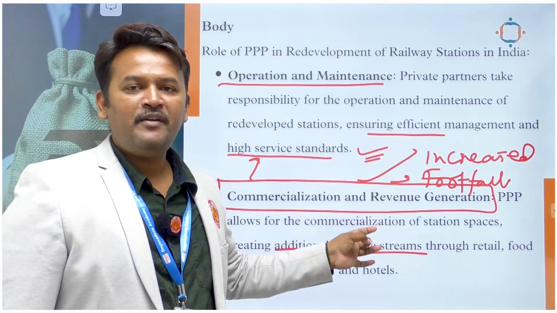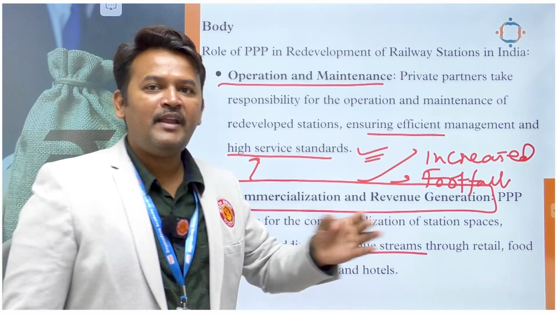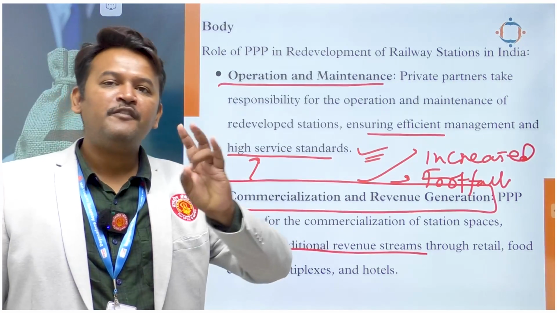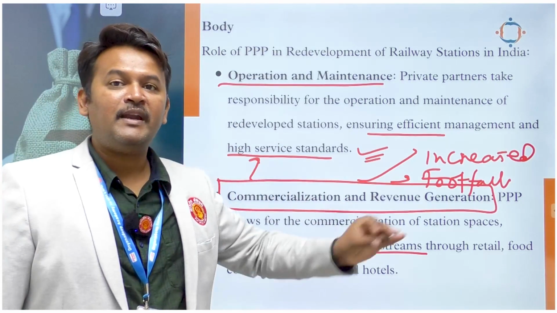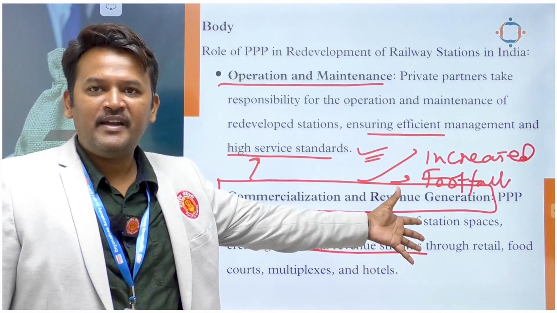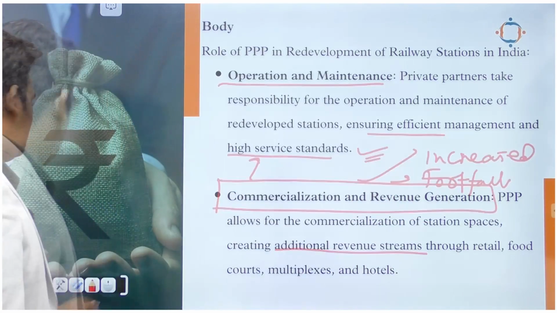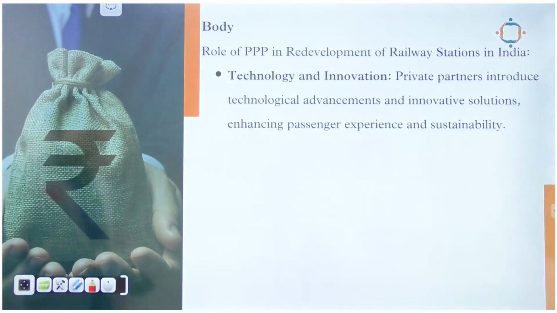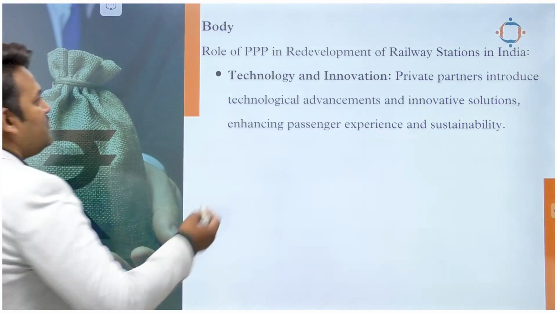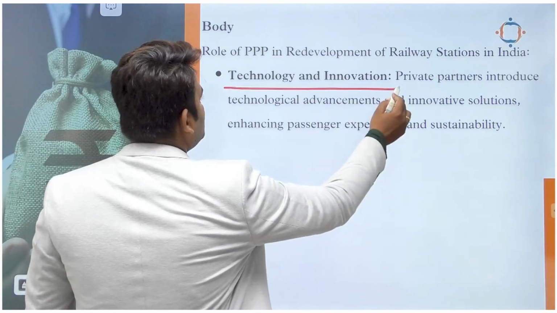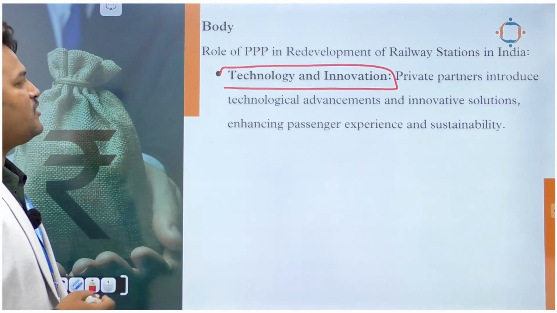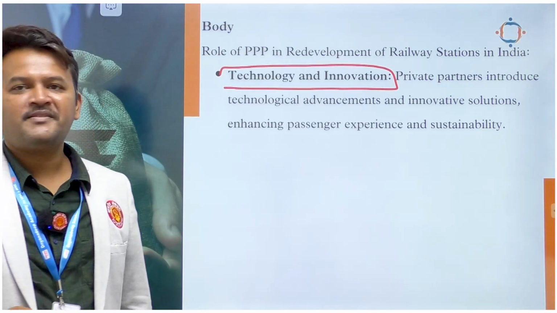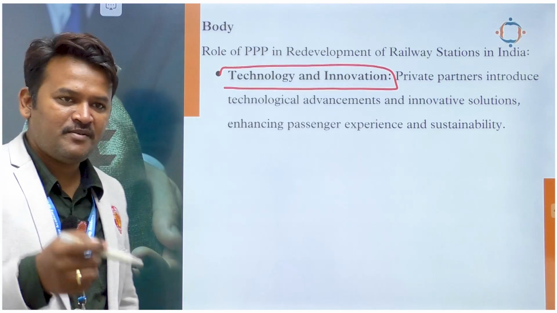That will ultimately benefit railways because they are getting increased revenue streams. This will also benefit private players because they are getting the overall business, right? So it will be a win-win situation for all three parties concerned. Last point, what will PPP bring? Technology and innovations. Private players introduce technological advancement and innovative solutions, enhancing passenger experiences and sustainability in those services, right?